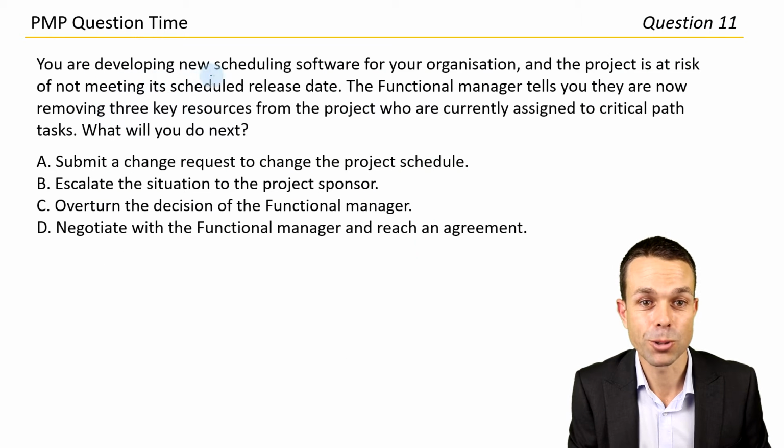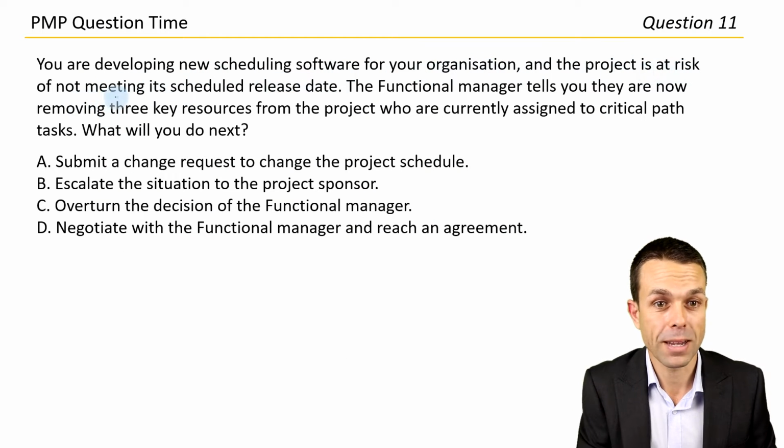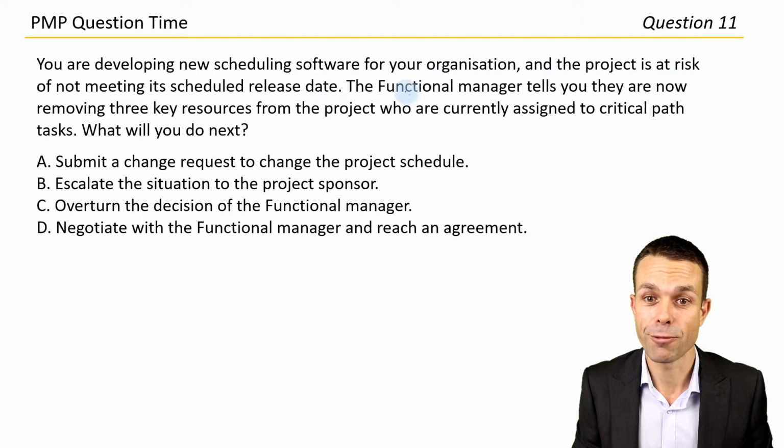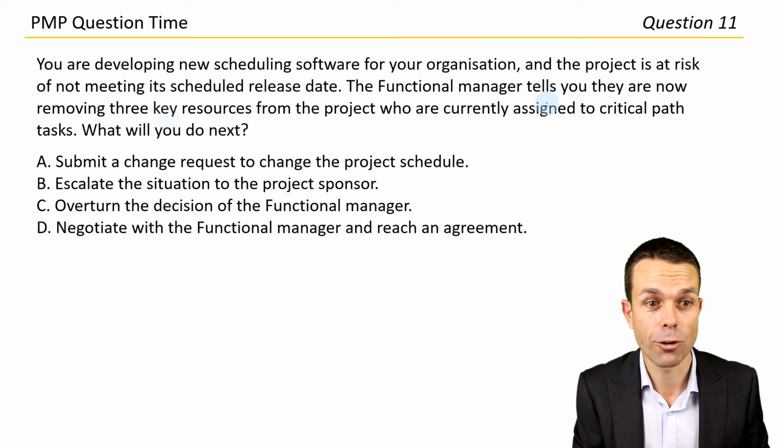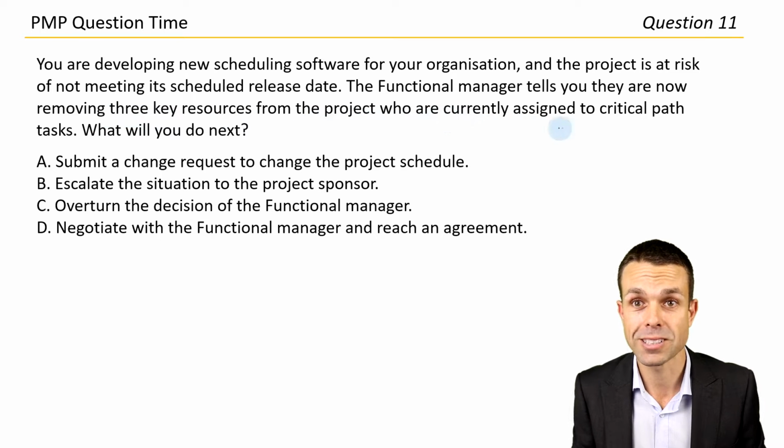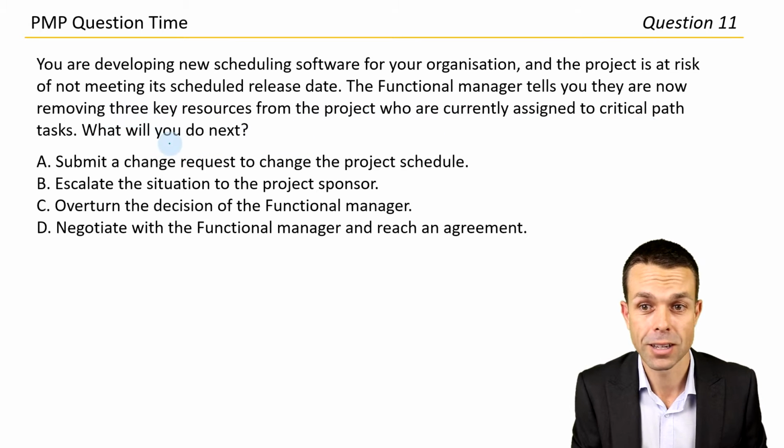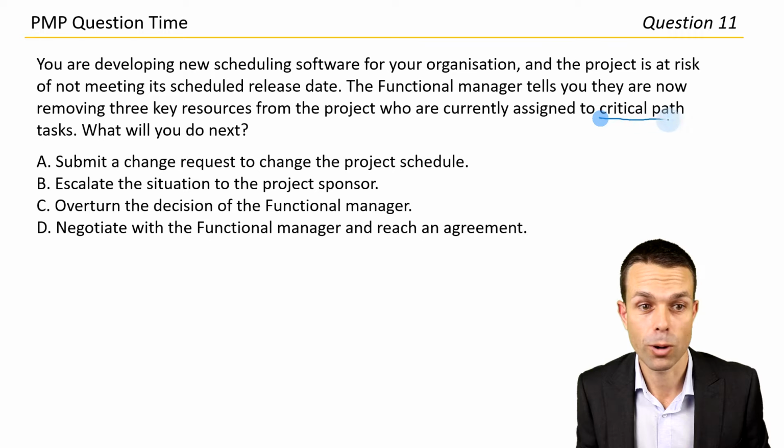You are developing a new scheduling software for your organization, and the project is at risk of not meeting its scheduled release date. The functional manager tells you that they are now removing 3 key resources from the project who are currently assigned to the critical path tasks, 2 critical path tasks. Okay, what will you do next?